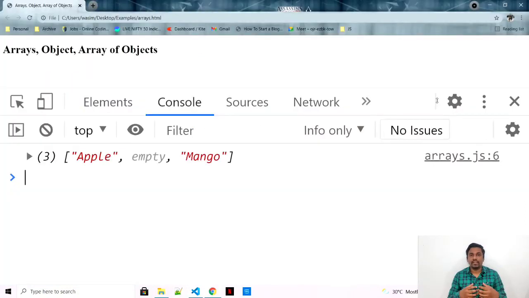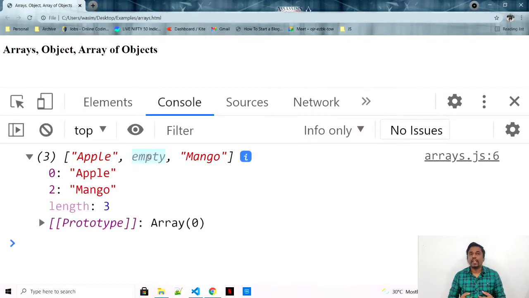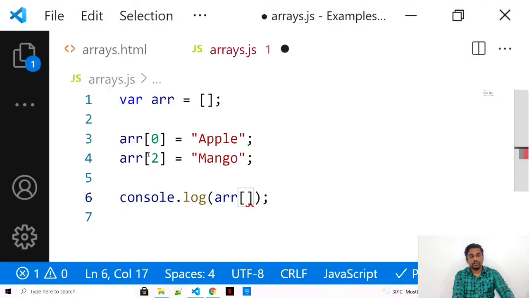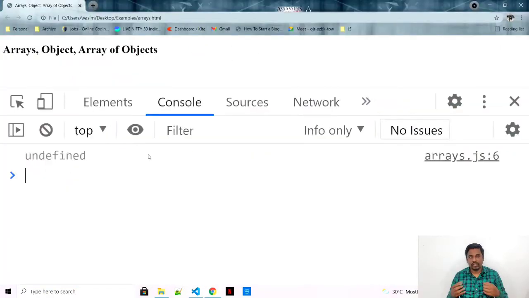When you have not declared anything, in an array that's usually empty, that's nothing. If I try to print the 1st position, as usual you have not defined it, so you are going to get an undefined value.